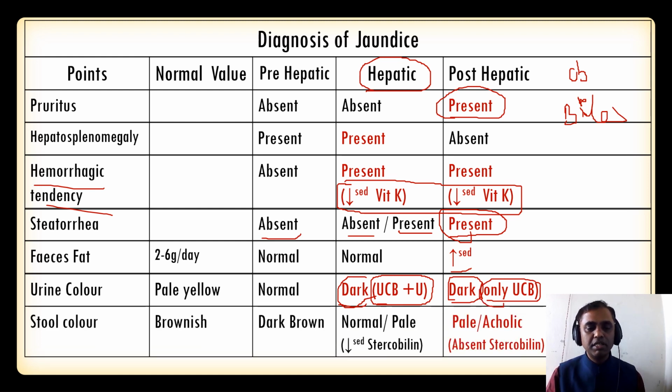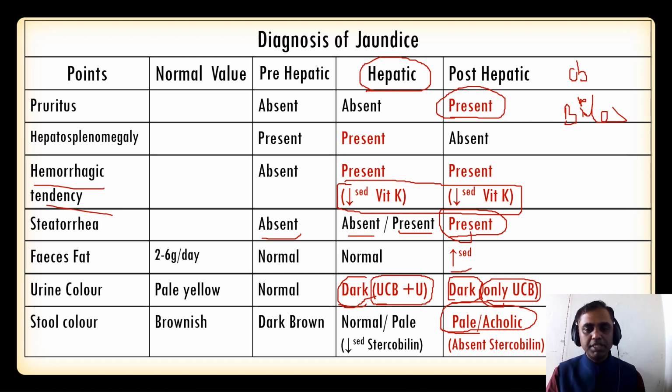And the next one is the stool color. Normal stool color is brownish, where prehepatic jaundice produces a dark brown stool, and hepatic jaundice produces normal stool color or pale. Things to remember: post-hepatic jaundice produces pale stool. Why is it pale? Because, as we studied, post-hepatic is the obstruction.